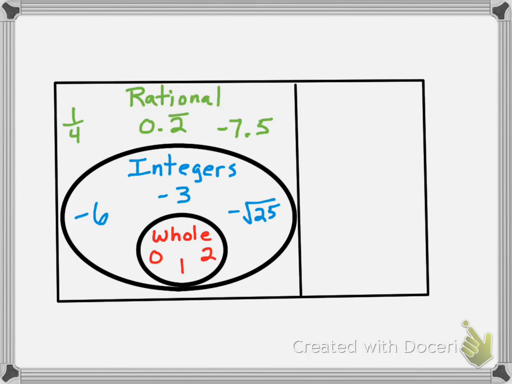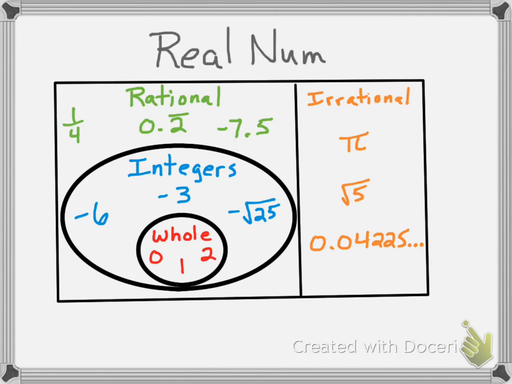Okay? And then in our other box over here, we have our irrational numbers. Now notice, there's no overlap between irrational numbers and any of the other types of numbers. Okay, they're completely separate. And this would be numbers like pi, square root of 5, and 0.04225... going on forever without repeating. Okay, and like I said before, the entire box, the whole big box, is all of our real numbers.